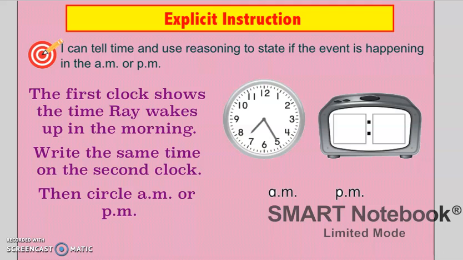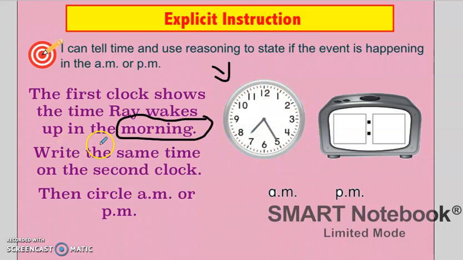Let's take a look at our word problem. It says, the first clock shows the time Ray wakes up in the morning. Write the same time on the second clock, then circle AM or PM. Well, let's take a look at this word problem first. It says, the first clock shows the time Ray wakes up in the morning. I'm going to circle that word because that is a key word to help us identify if we are talking about AM or PM. We're looking at this clock first, right over here.